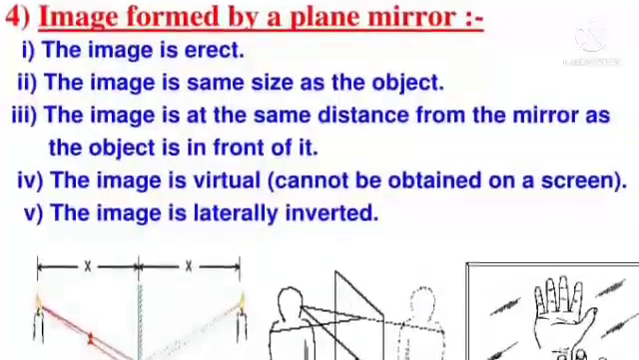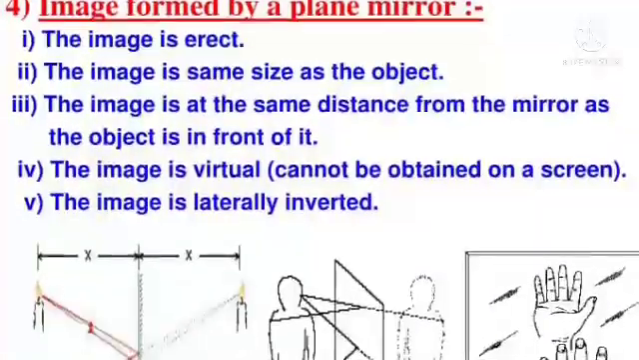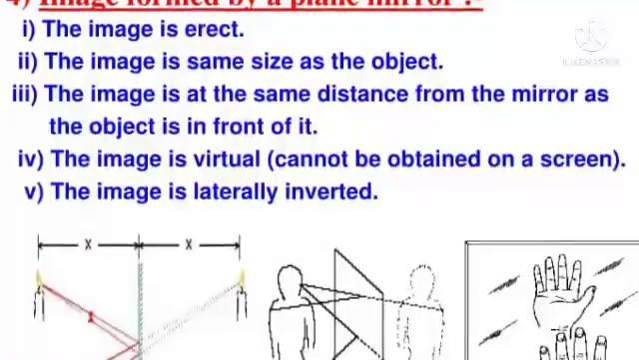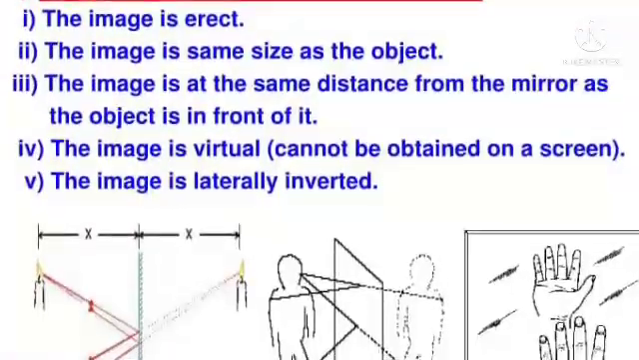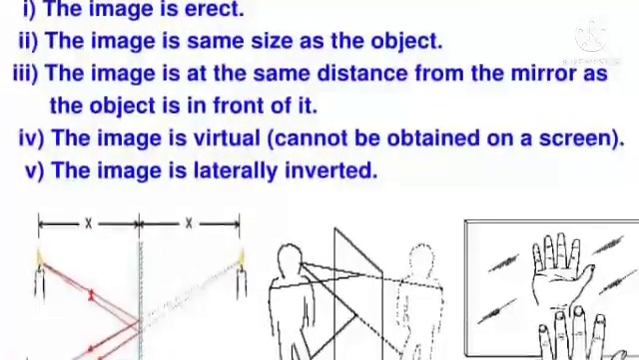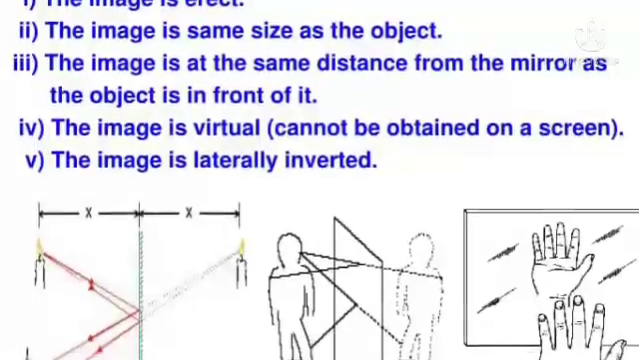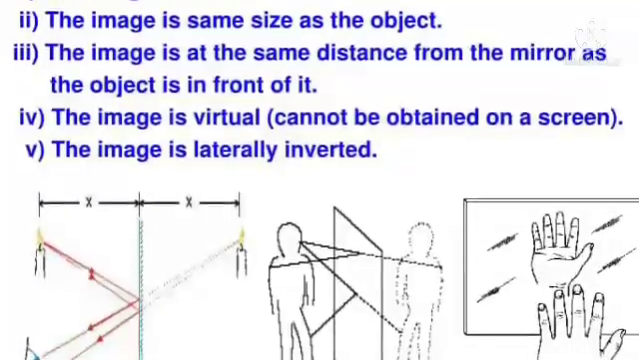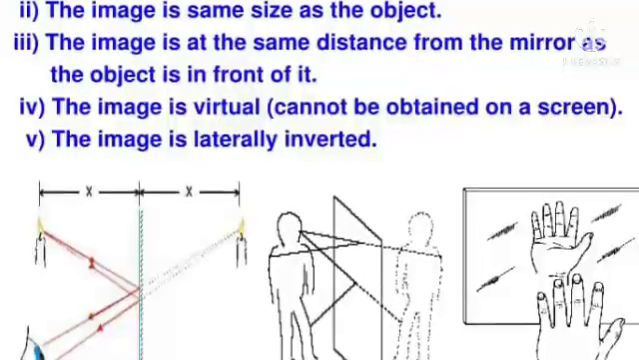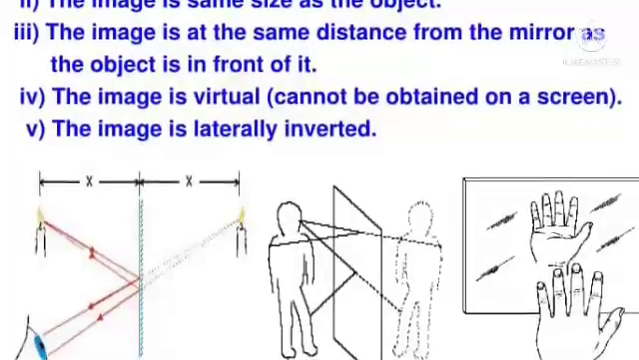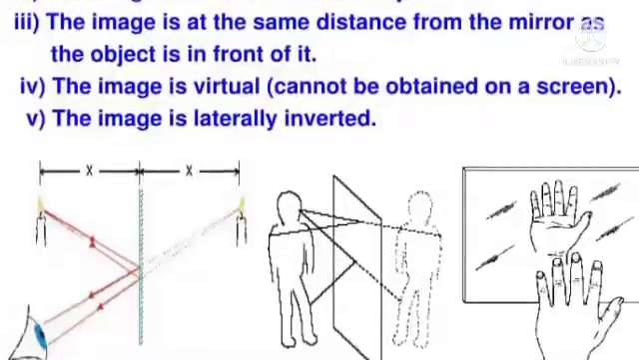Image formed by a plane mirror. The image is erect. The image is the same size as the object. The image is at the same distance from the mirror as the object is in front of it. The image is virtual, that is, it cannot be obtained on a screen. The image is laterally inverted.